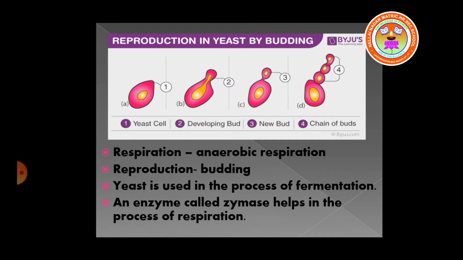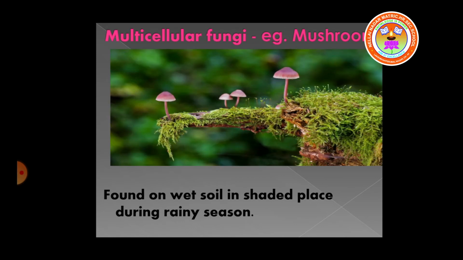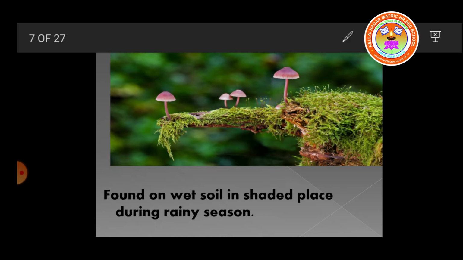Now we will see about multicellular fungi. Multicellular fungi are found in wet soil in shaded places during the rainy season. The multicellular fungi are made up of many cells.